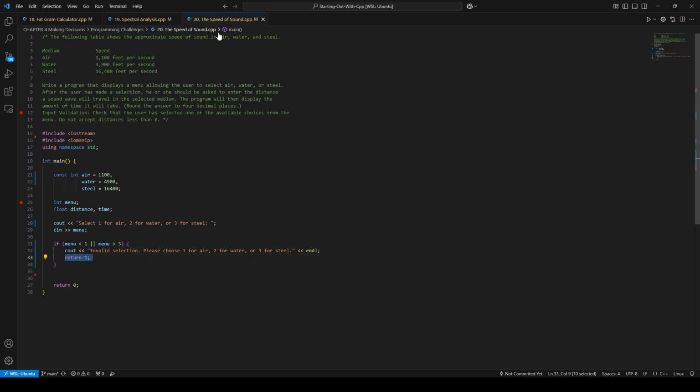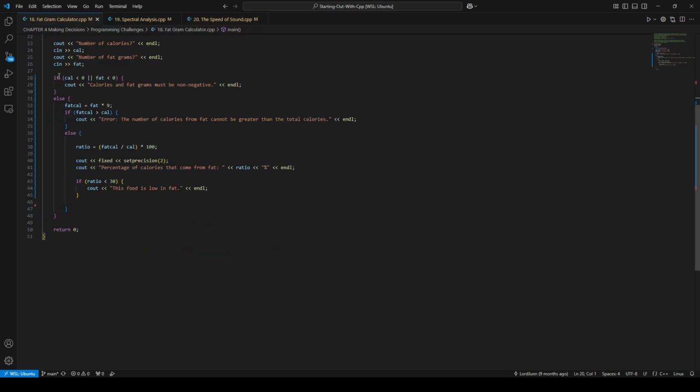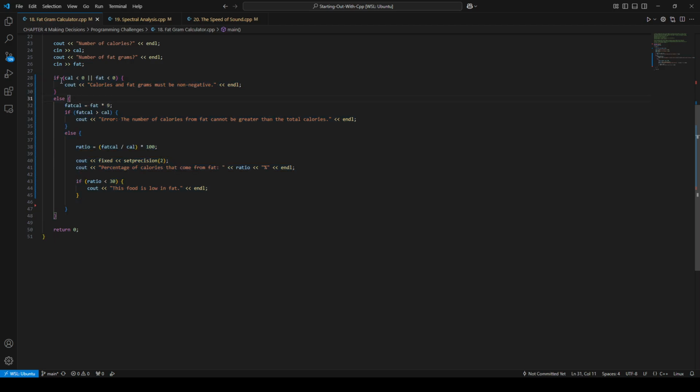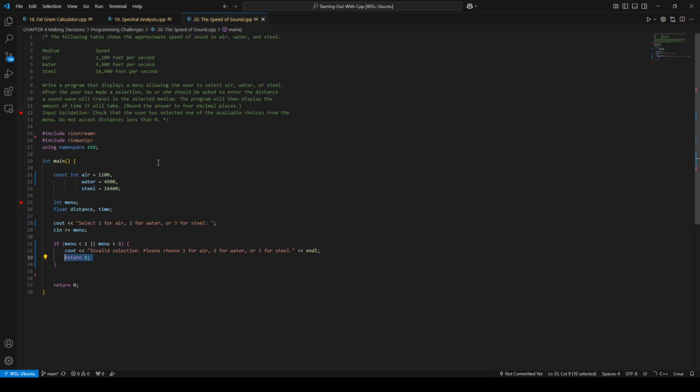Why do we use return 1 here instead of like what we did in programming challenge 18? Well, because this is one big chunk of if-elses. If this one doesn't pass, it just jumps straight to here. If it passes, it goes here. Same for this one. If it passes this one, then it goes here. If it doesn't pass this one, it jumps to here. And since we are not using a big chunk of if-else, we will need a return 1.